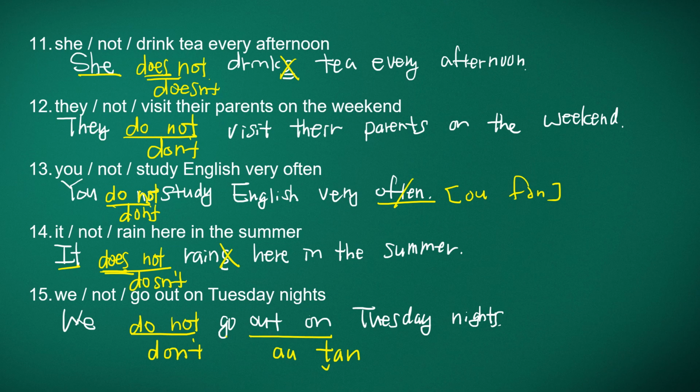One more time. She doesn't drink tea every afternoon. They don't visit their parents on the weekend. You don't study English very often. It doesn't rain here in the summer. We don't go out on Tuesday nights.